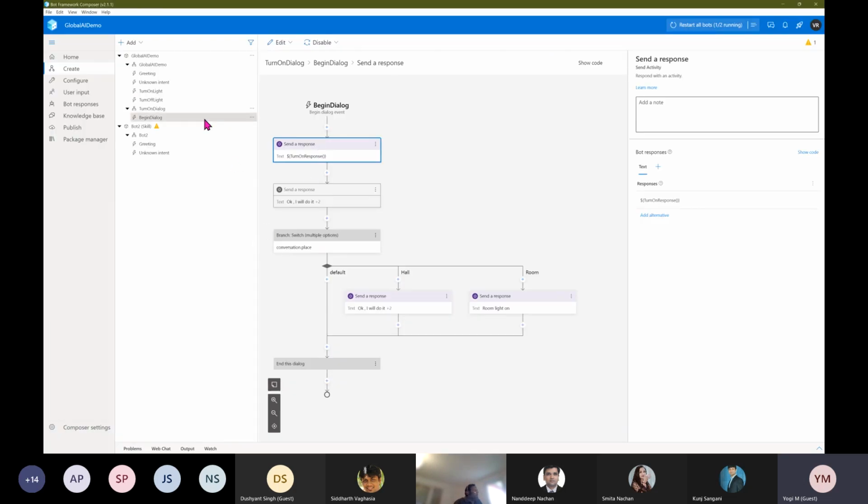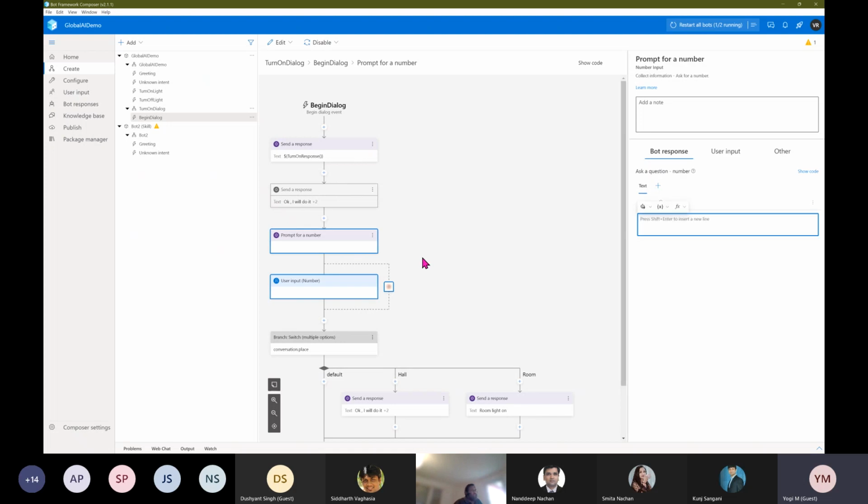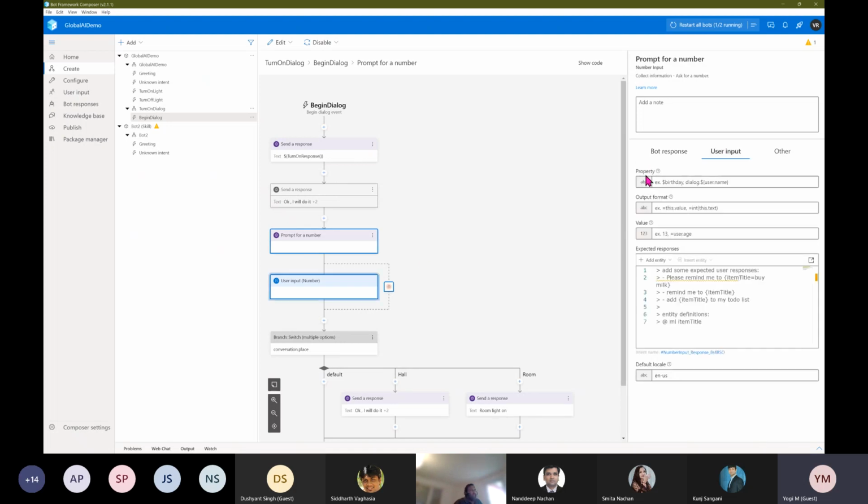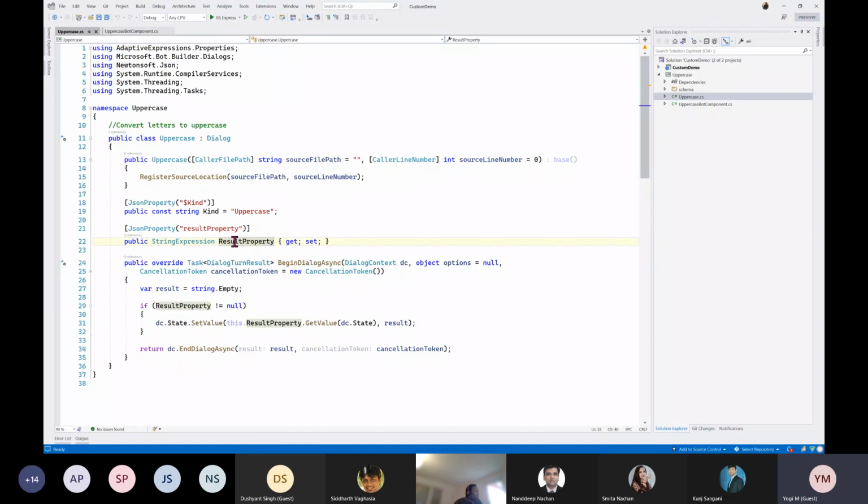If you click this one, maybe we go to just one of the number properties. Here you see this property. This is a JSON property. So for our application, result is this one. The property at the moment contains only this result set. In the constructor we just pass our source file name and line number for debug purposes. Leave it. The main thing is this kind.